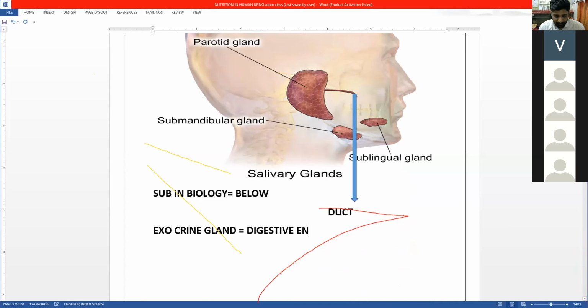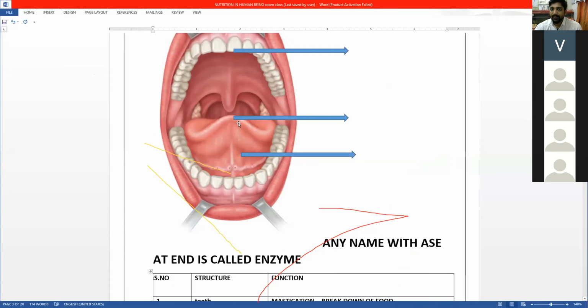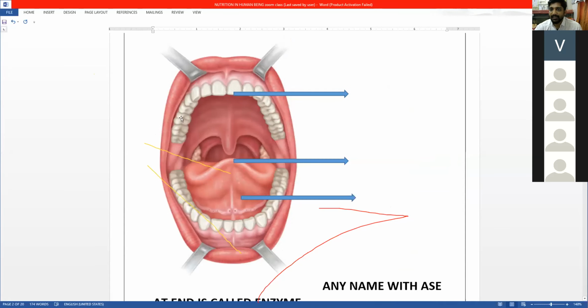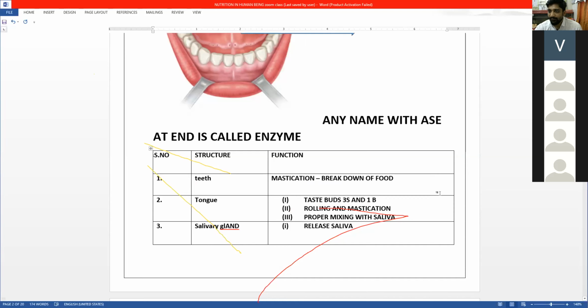All your digestive enzymes are exocrine. Now, we have discussed the oral cavity. If you see the buccal cavity, we see teeth, tongue, salivary gland. What is the function of teeth? Breakdown of the food. What is the function of tongue? It has taste buds which sense the taste: sweet, sour, salt, and bitter.